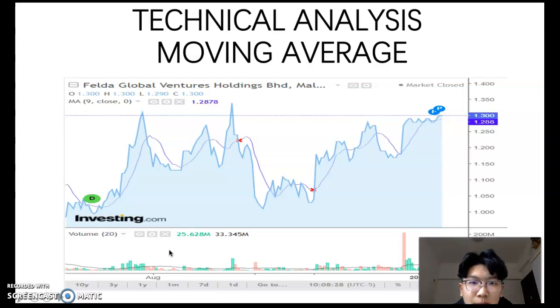Next, I will talk about the technical analysis of the moving average. This graph and the graph above show the moving average of FGV stocks. Moving average is also one of the indicators used to evaluate when to buy and sell stocks. It's recommended to trade stocks when the price is above the moving average.